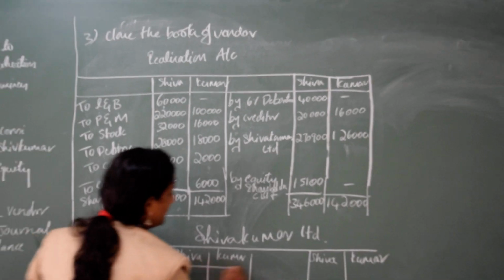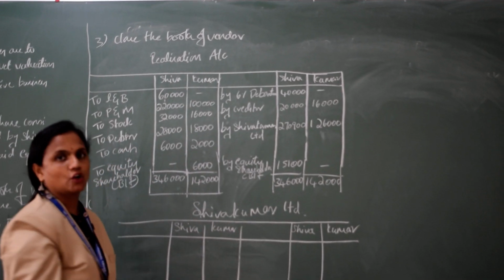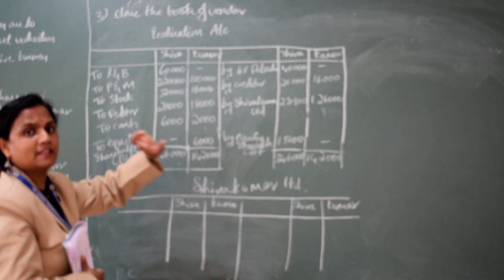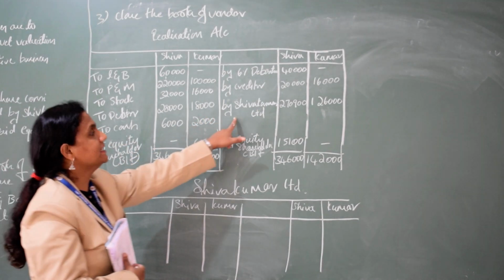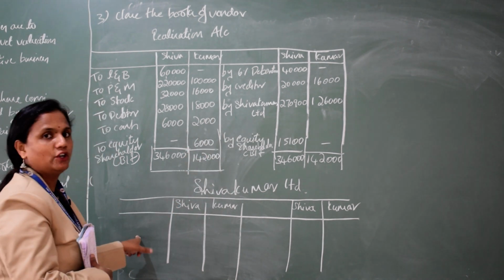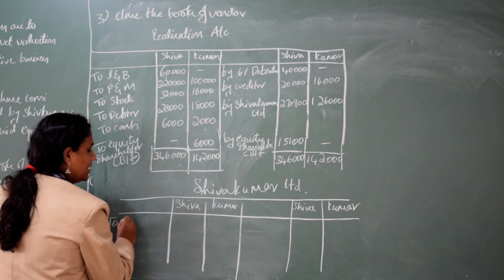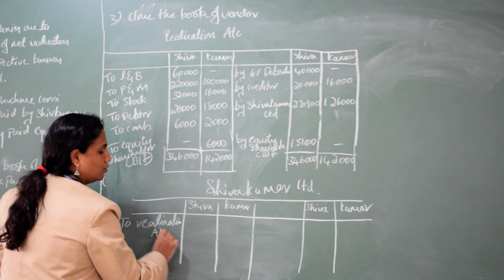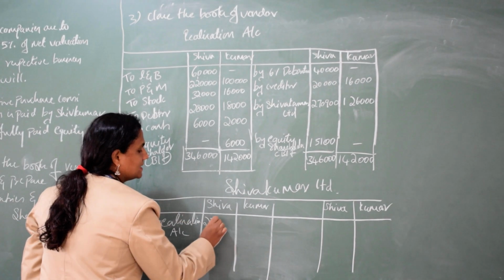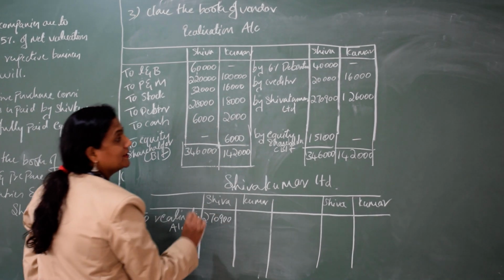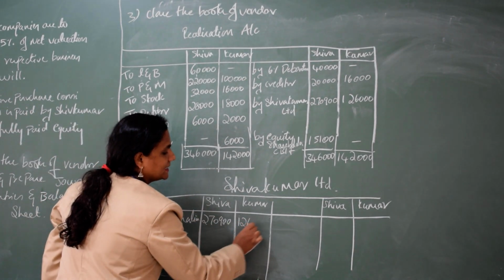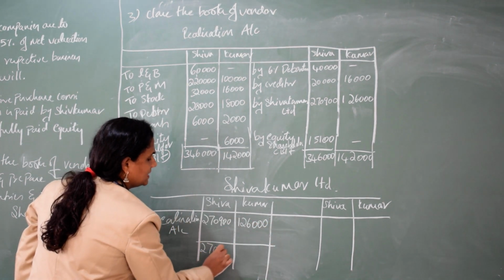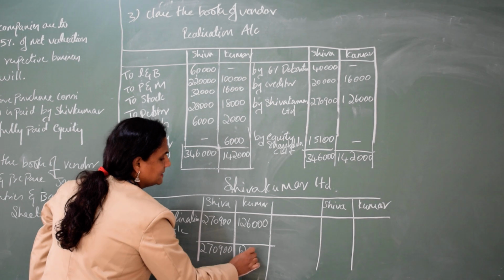When you prepare the purchasing company account, you start from the realization account. Can you see in the realization account where you have mentioned Shiva Kumar? Yes, it is on the credit side. So here you write it on the debit side, saying to realization account. How much for Shiva? 2,70,900. How much for Kumar? 1,26,000.